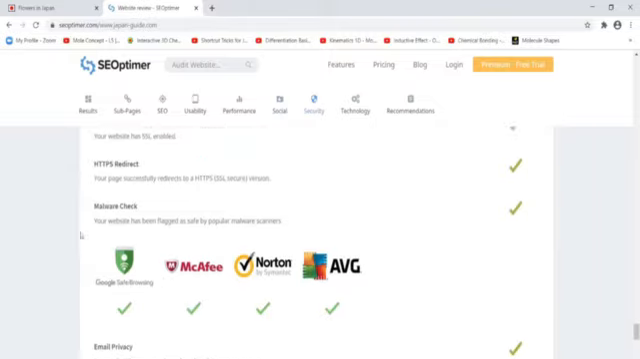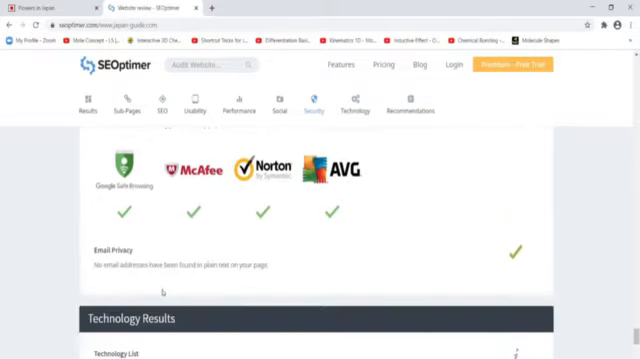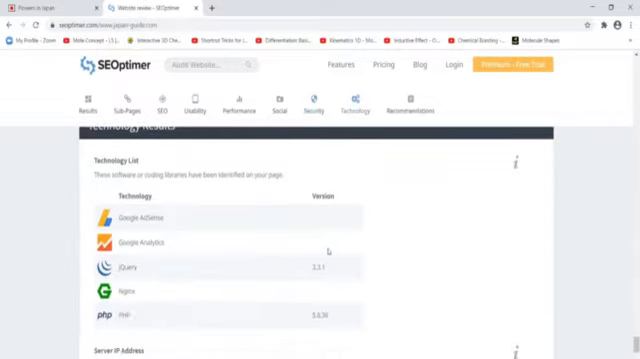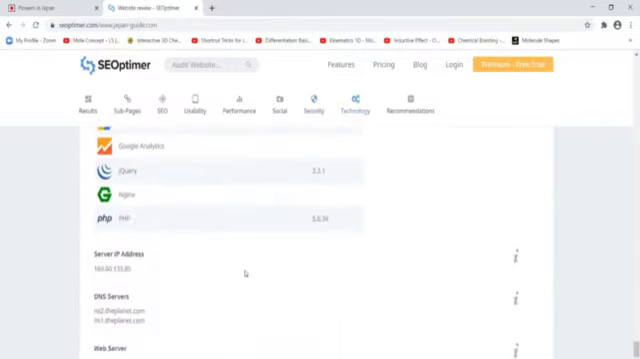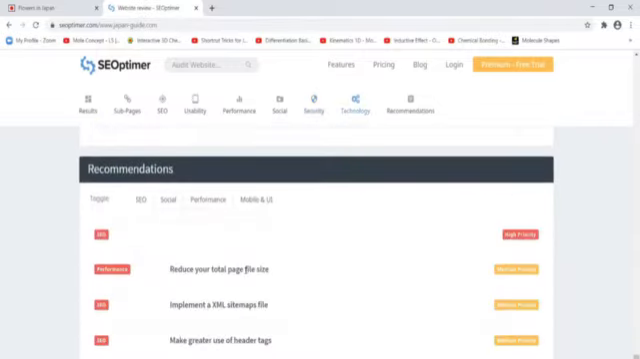And lastly, that is security features, that is all antivirus security features and privacy features are activated. So it is a good sign that all the security features are included. These are the technological results. So this is how you can see the result of the web page.